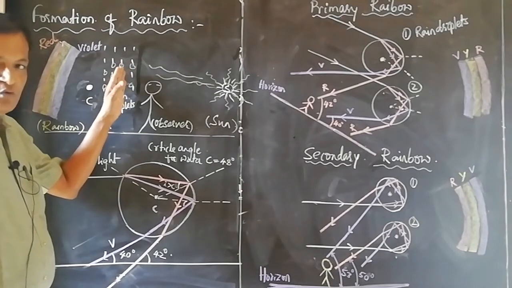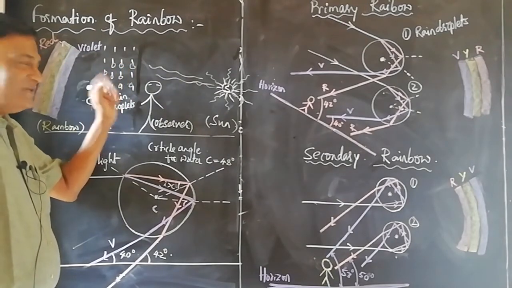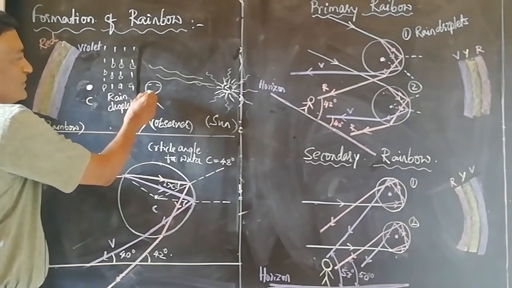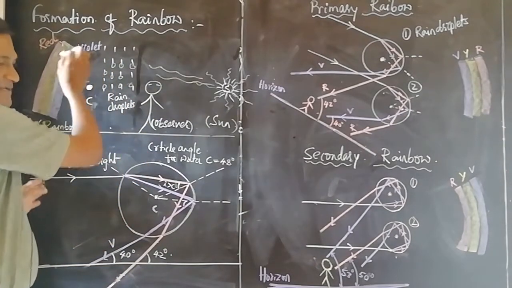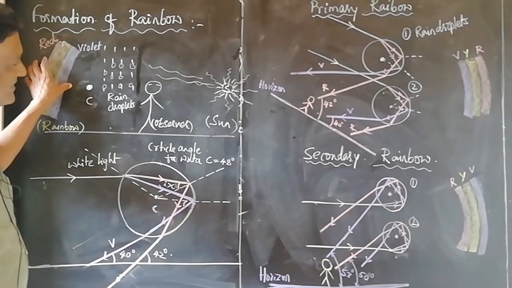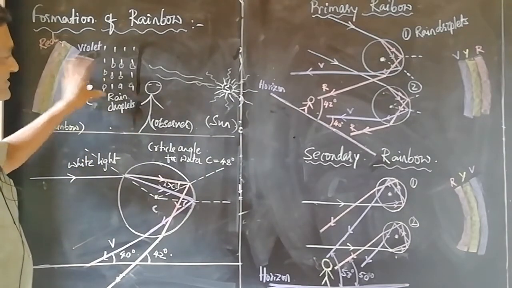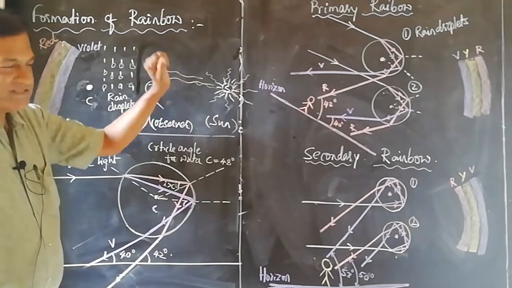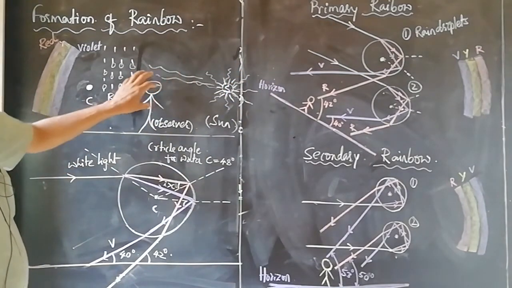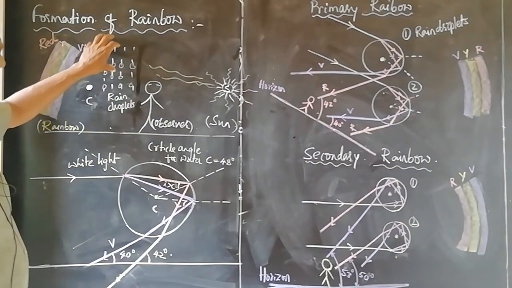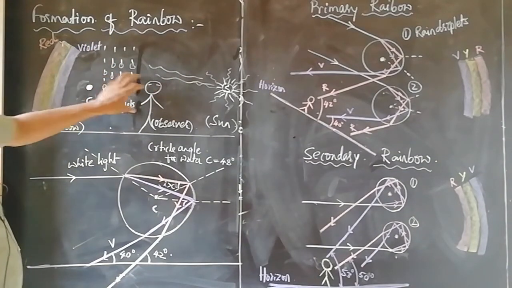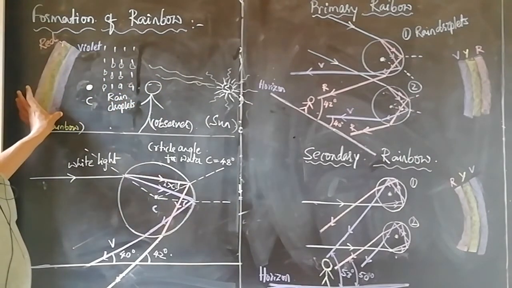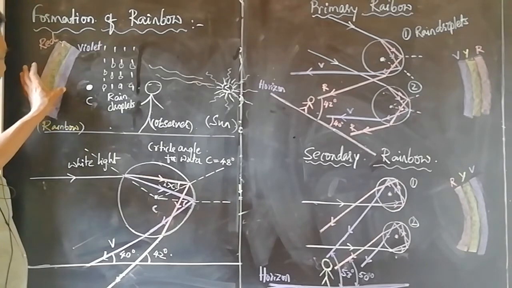Thereby the light undergoes refraction, total internal reflection, and again refraction, and the observer could see a band of colors across the sky in the eastern region. The necessary condition is the sun must be in the nearby western horizon, and it must rain in the eastern region, and the observer happens to see a band of colors across the sky in the nearby eastern horizon.